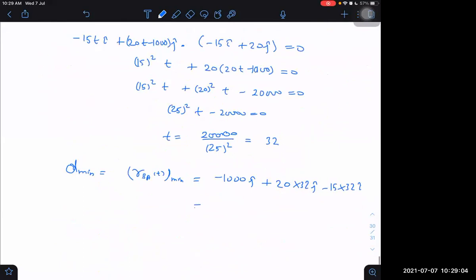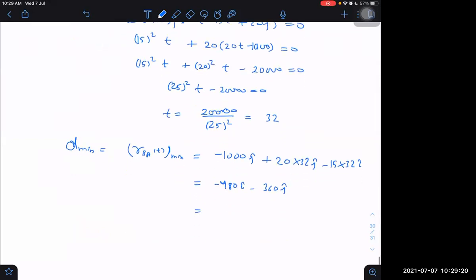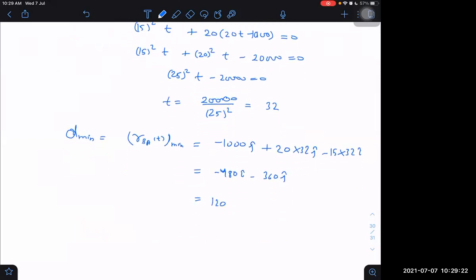And at last you are telling me the answer as minus 480 i cap minus 360 j cap. And I think we can take 120 common. 120 taken common, then we get minus 4 i cap minus 3 j cap.